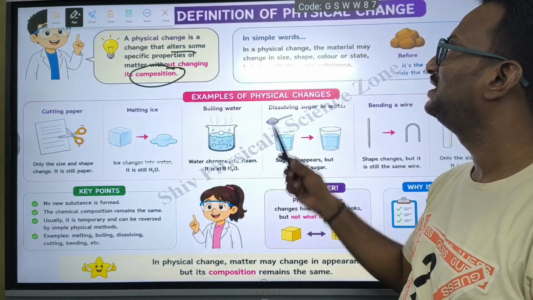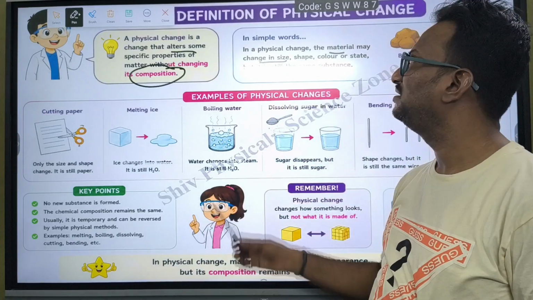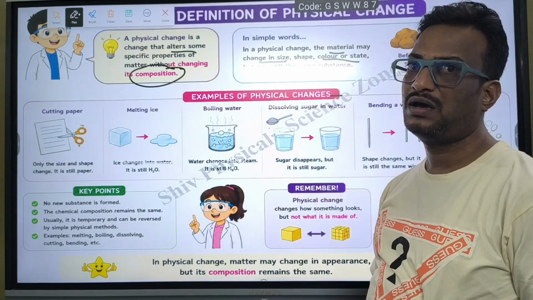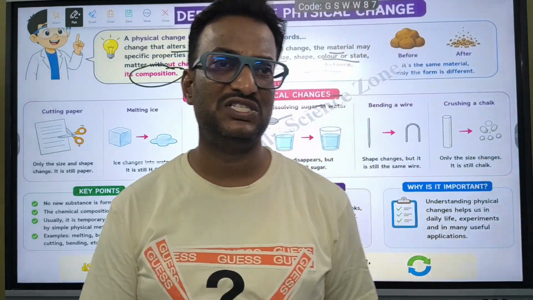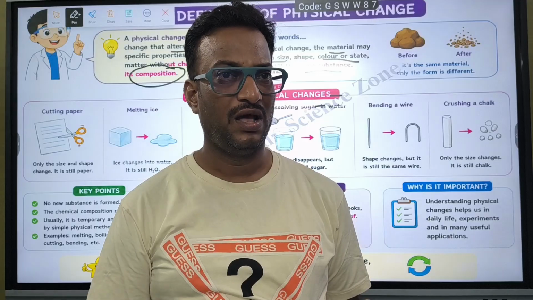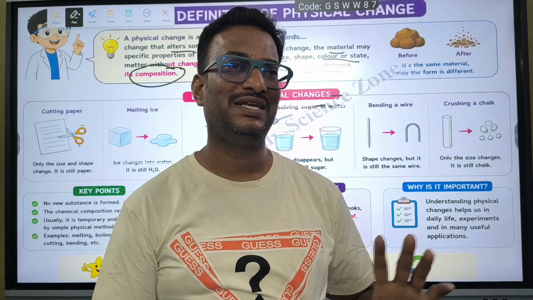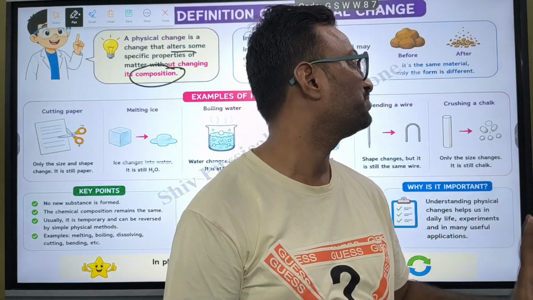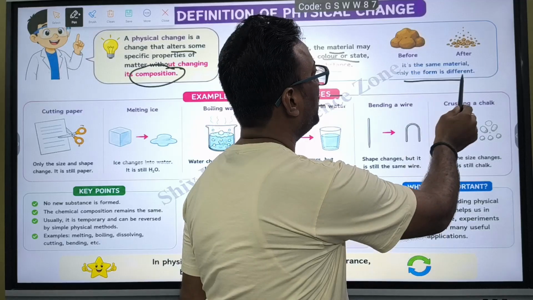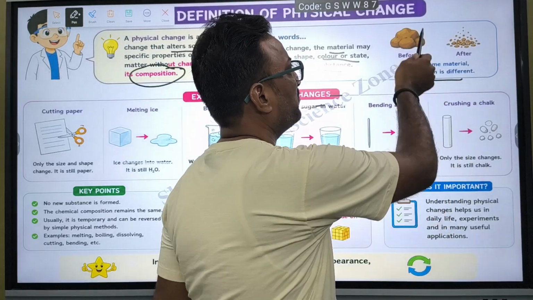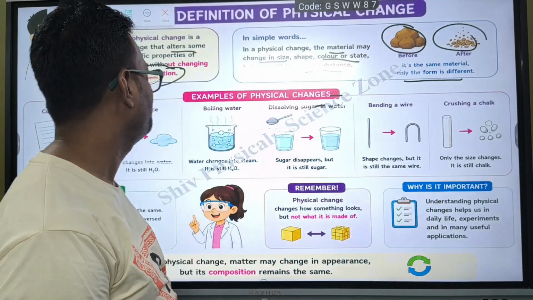In simple words, physical change means the material may change its size, shape, color or state, but it is still the same substance. That means water may be in the form of ice, or liquid, or vapor. It is the H2O molecule only. So it is the same material only, the form is different. Before it was a very big material, it just converted into small materials.